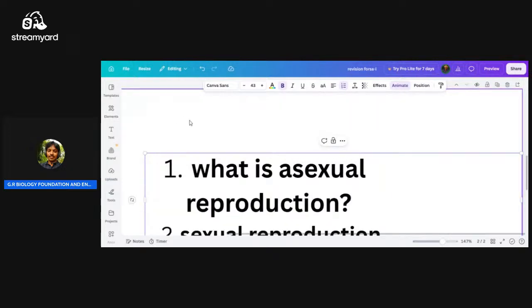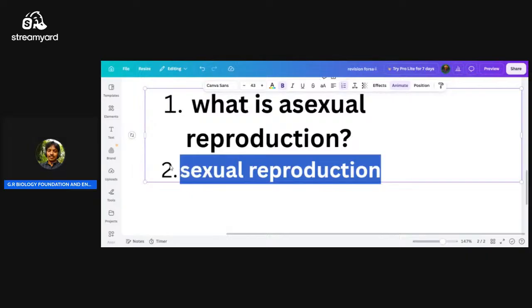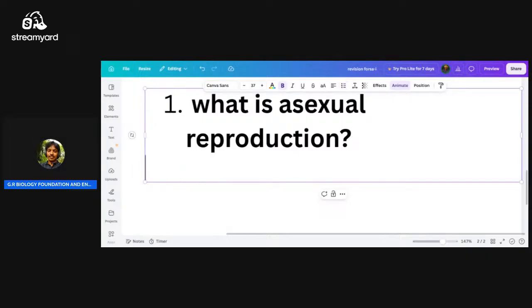This is a question. So we are going to discuss asexual mode of reproduction. Is it audible? What is asexual mode of reproduction?